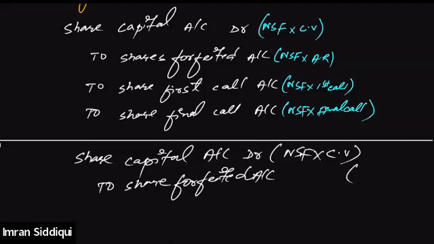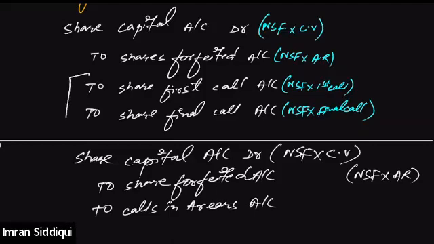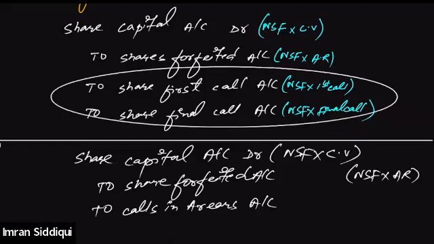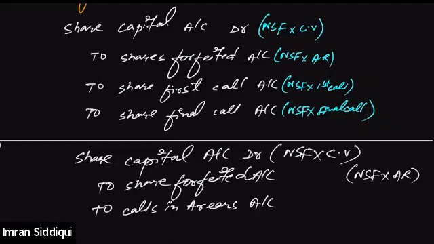Number of shares being forfeited, multiply with the amount already received as usual. Calls in arrears account. So instead of writing down the name of the installment for which payment is not yet received, we can simply use this account, calls in arrears account.